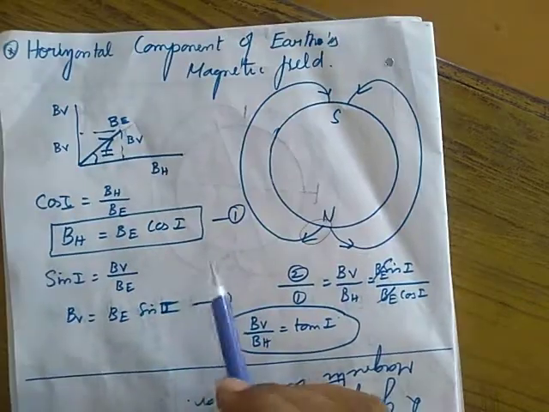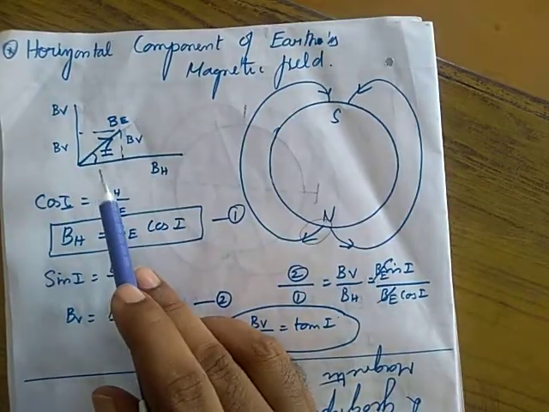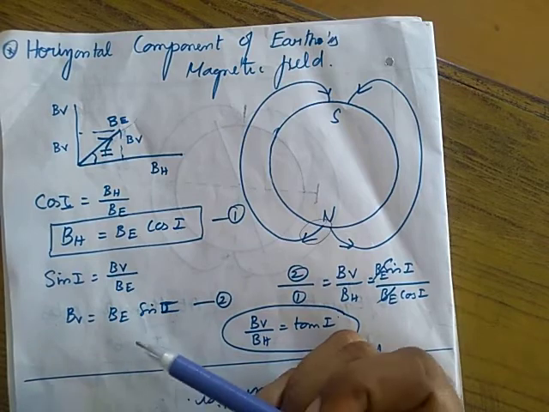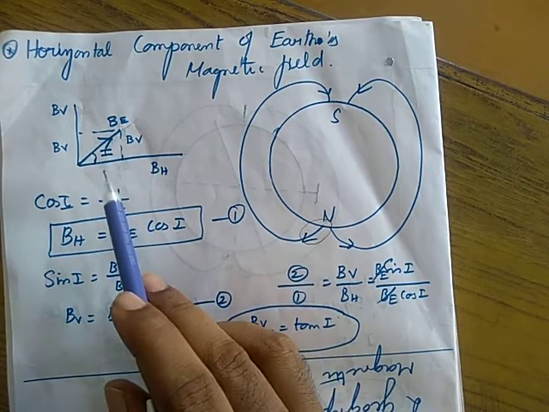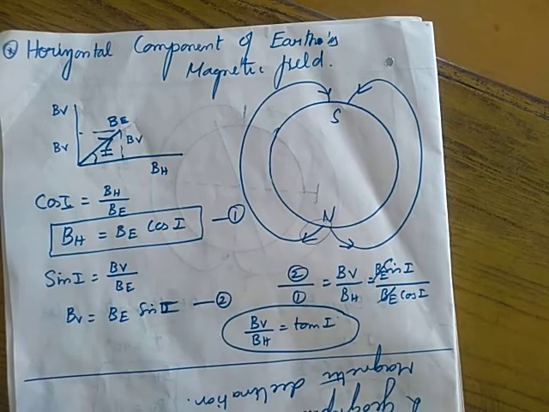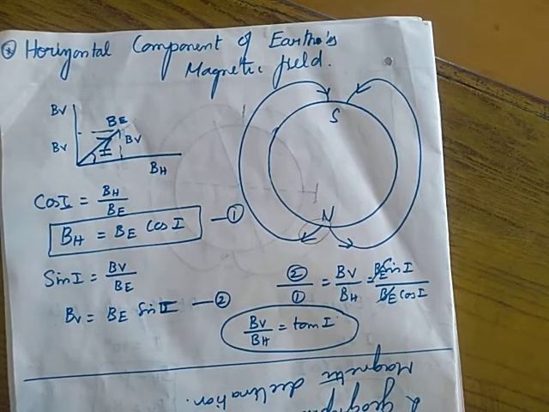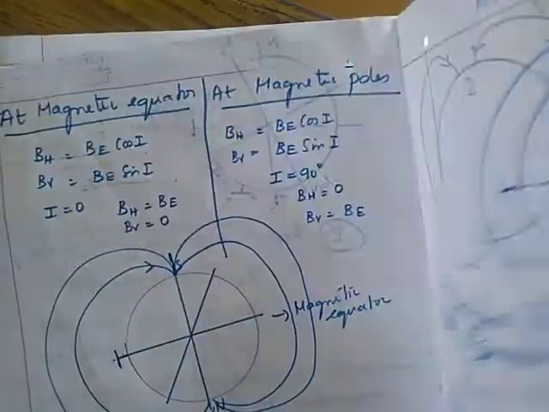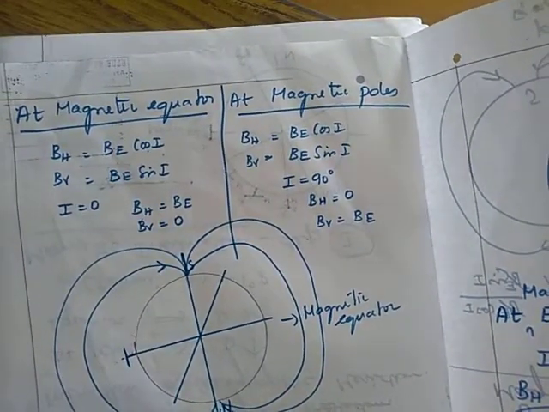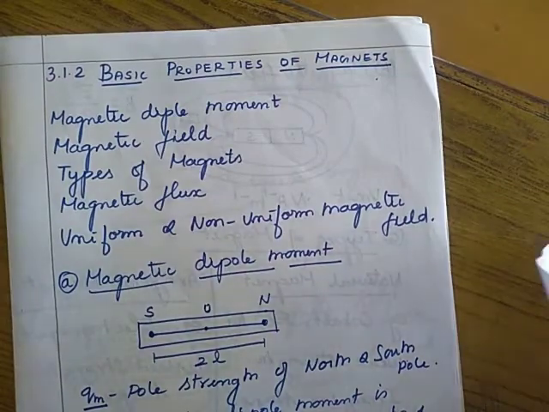We can state the horizontal component of the earth's magnetic field as the component of the earth's magnetic field along the direction of the magnetic meridian. Next we will see the values of the horizontal and vertical components of the magnetic field at the equator and poles.